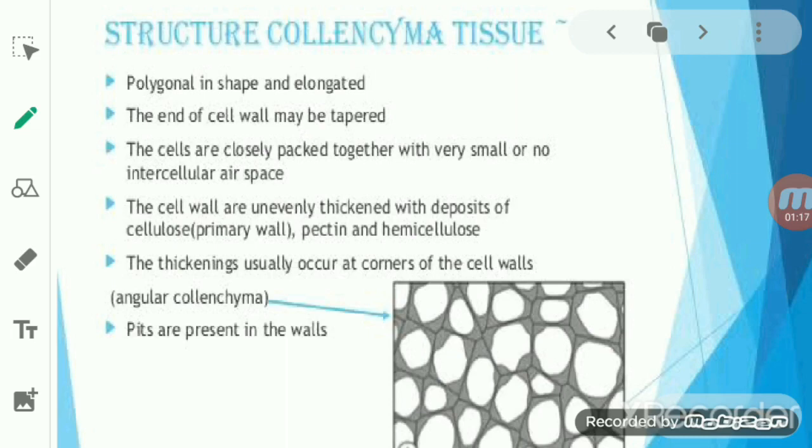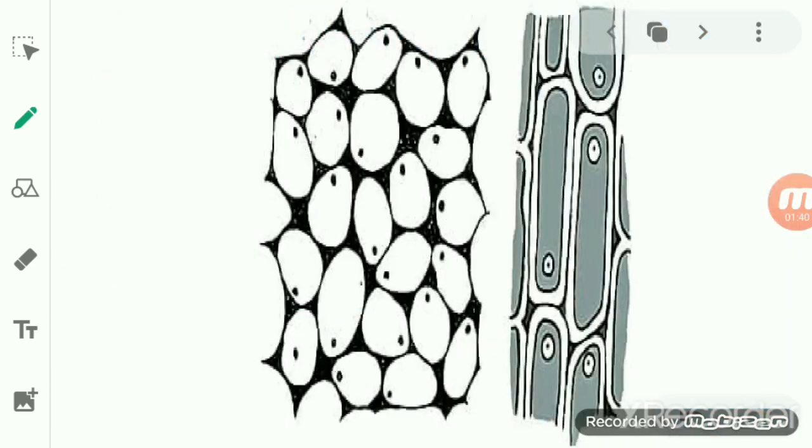We studied that in the parenchyma, only cellulose and hemicellulose are deposited on the layer, but here there is also a deposition of pectin, and this deposition is mainly towards the corners of the collenchymatous cell.